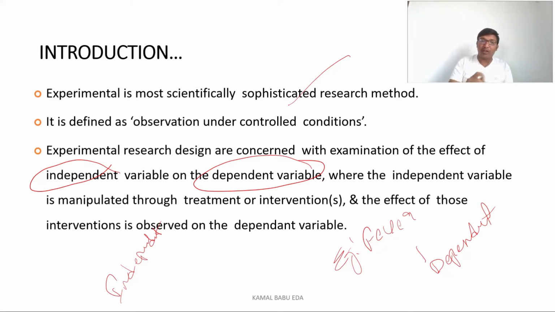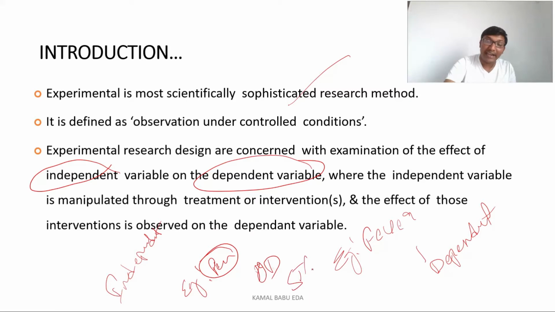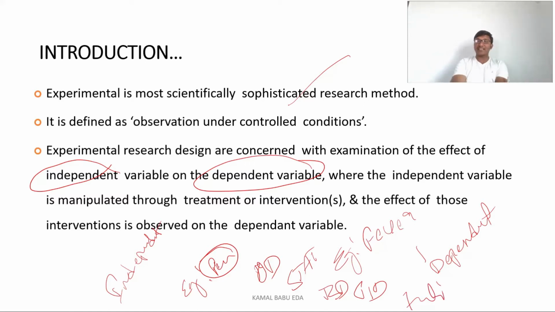For suppose if you have decided to give, for example, paracetamol to the fever patient, so here the independent variable is this treatment. So this paracetamol you can give as OD dose, you can give it as stat dose, or you can give it as BD dose, or you can give it as TID dose. And also if the fever is not subsiding, the thing you can do is you can add some antibiotic to it based on the investigations that you have done. So here the independent variable is nothing but the treatment variable.